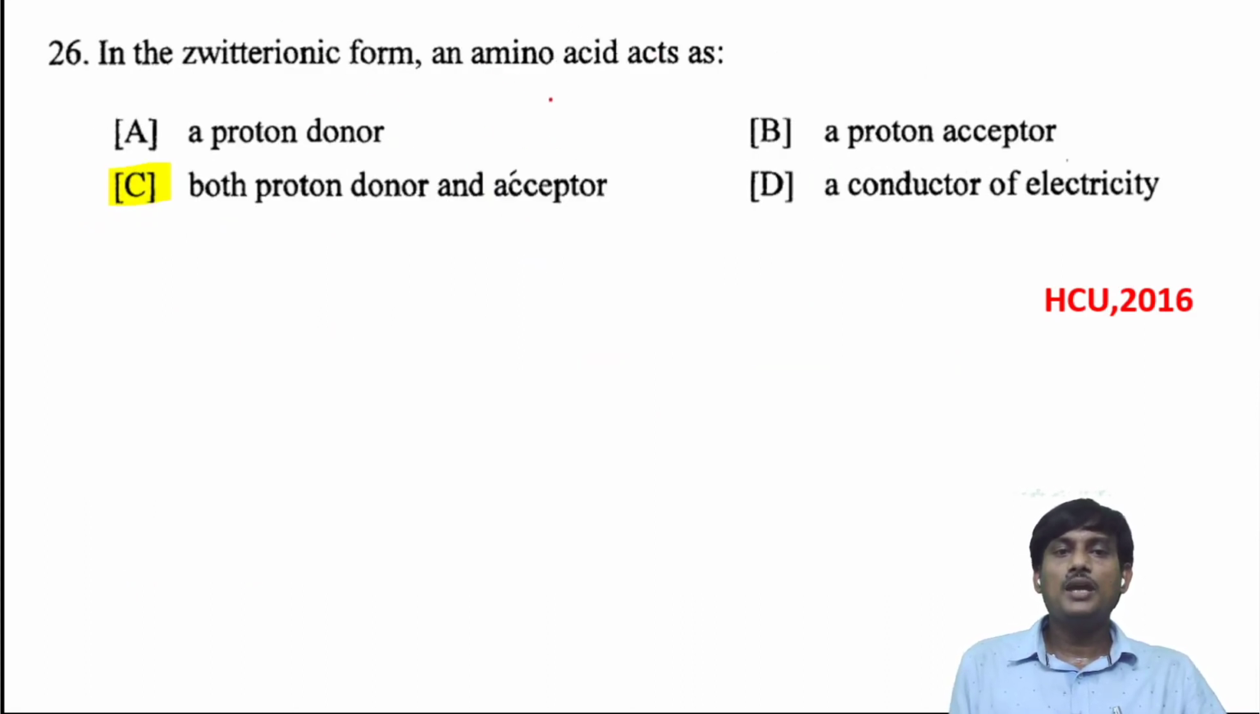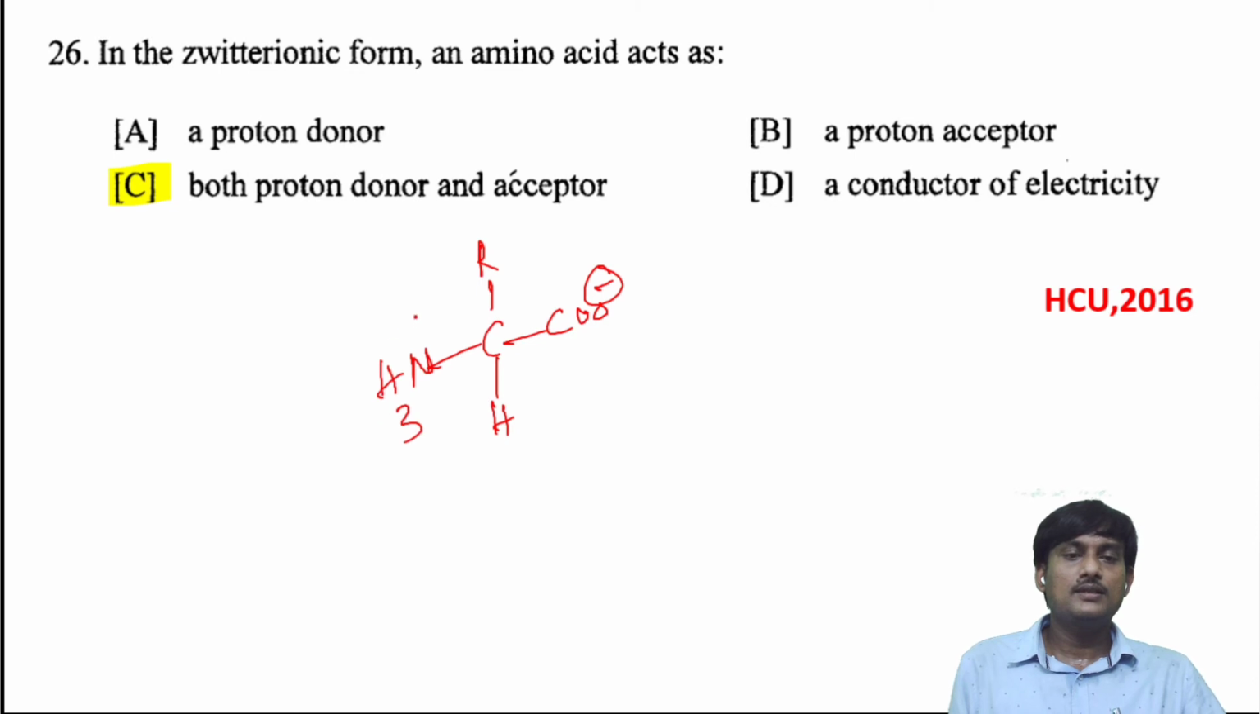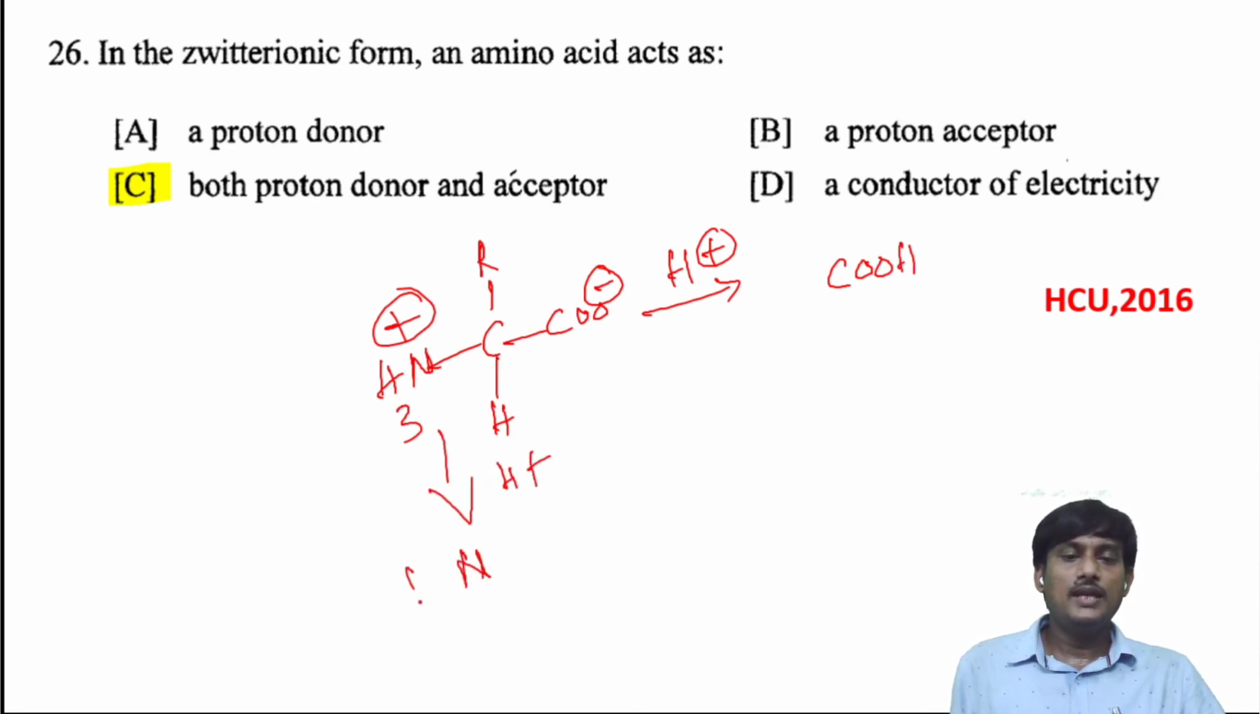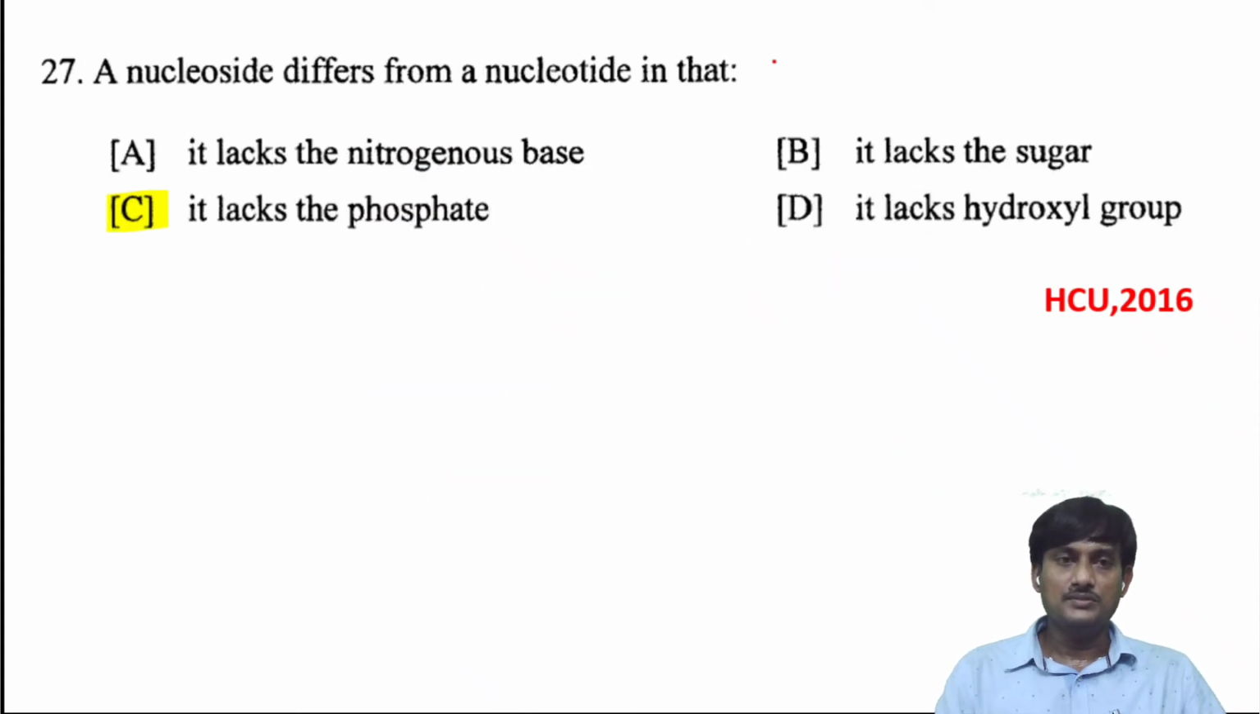The zwitterionic form of an amino acid acts as a: this is the zwitterionic form. I'm writing the common formula of this one. Here there is a COO minus and NH3 plus. I have taken an alpha amino acid. This one accepts a proton and the COO minus will become COOH. And also this one releases an H plus ion and the NH3 plus will be converted into NH2. So it can act as a proton donor and also a proton acceptor.